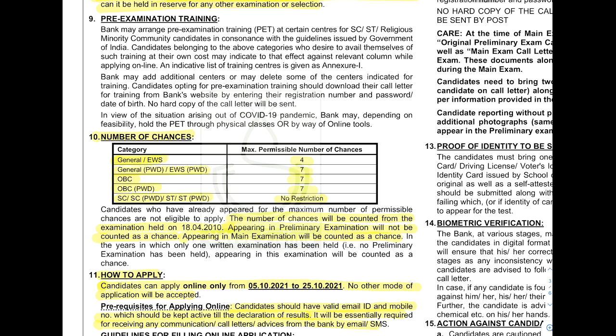There is a limitation in the chances for writing this exam. For general and EWS, number of chances are 4. In general, PW physically disabled and EWS PWD. In PW physically disabled, they will be given 7 chances. For OBC, they will give 7 chances. In physically disabled OBC, they will give 7 chances. For SC, ST candidates, there is no restriction.